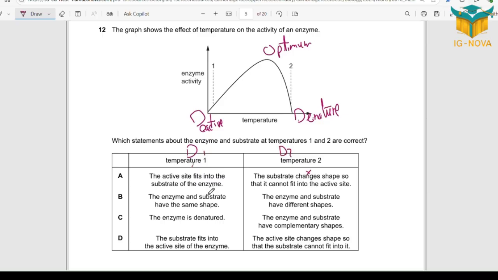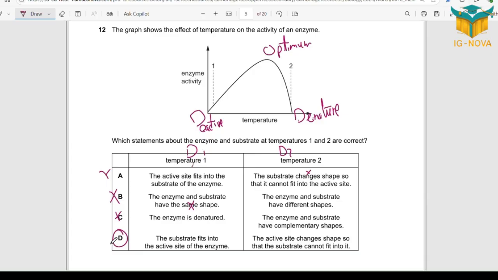And I have to go for the other way around. The substrate fits into the active site. So I cancel out A. The enzyme and substrate have the same shape. We never use the word same. We use complementary, and even more complementary for the active site, not for the enzyme. So from point B, this is out. The enzyme is denatured. First D is deactive.